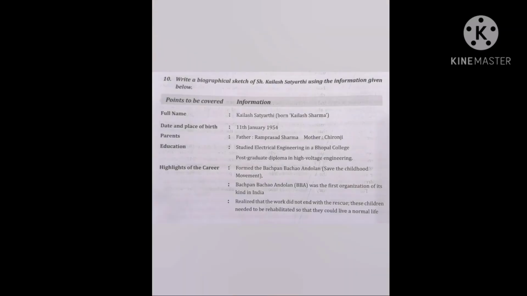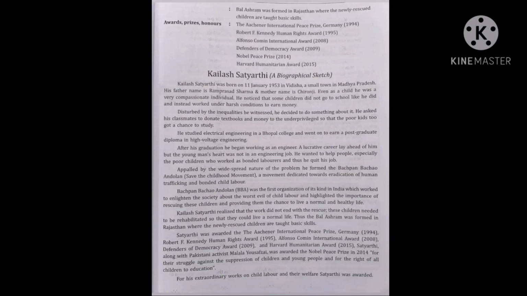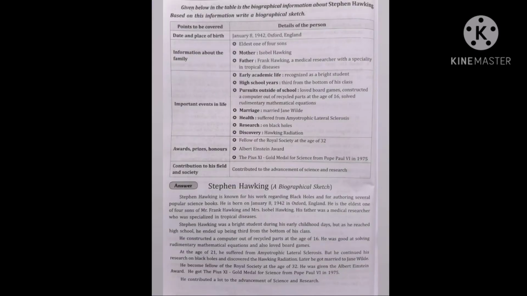So here I am talking about Kailash Satyarthi. He is a social reformer. Okay, here again the information is given about him, and then you have to convert it into a biographical sketch. Okay, here is one more biographical sketch, of Stephen Hawking, a great scientist he is. And look at this, the details are given in a box there. They are very brief, in points, and you have to change them.